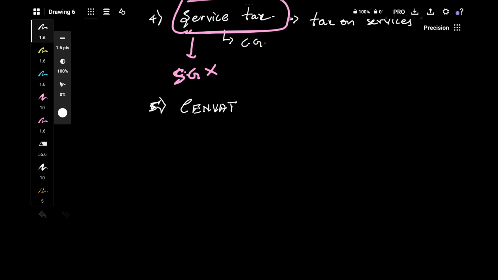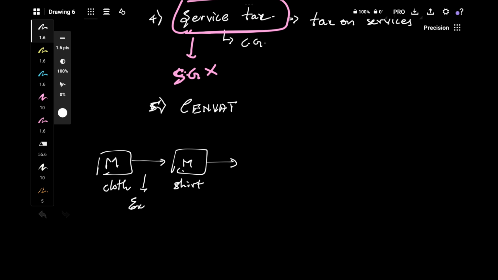SENVAT is nothing but, as if like an ITC, but it is only given to manufacturers. Like if this is a manufacturer, let's say a cloth manufacturer, and he's sending it to another manufacturer, like a shirt manufacturer. Only between them, if they pay excise duty, he is manufacturing something, he has to pay excise duty, and he is manufacturing something, he has to pay excise duty. So for these excise duties, they can take this SENVAT.